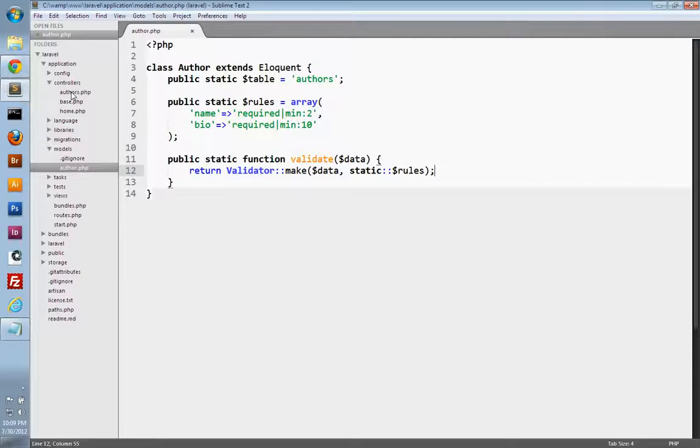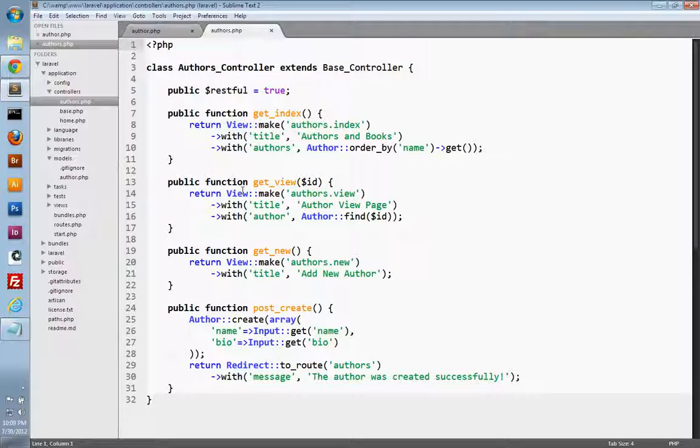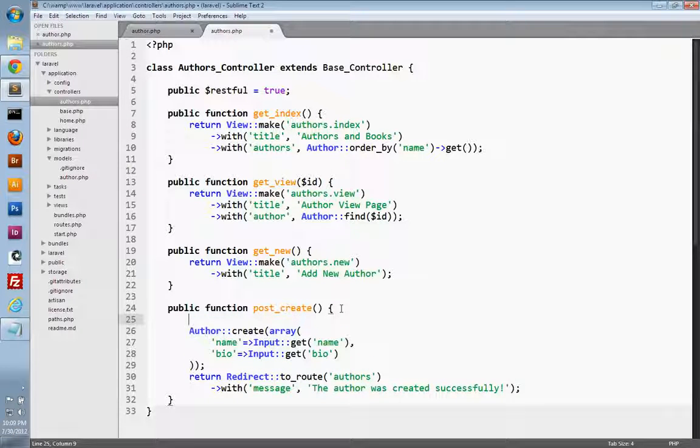So we'll go to our author's controller, and down here in our post create action, this is the action that handles processing our form. Instead of just saving the author into the database and redirecting, let's first validate the data prior to saving it. At the top of our action, I'll create a validation variable, and we'll call our author model and that validate method that we created.